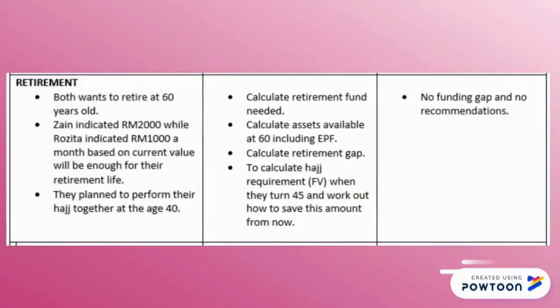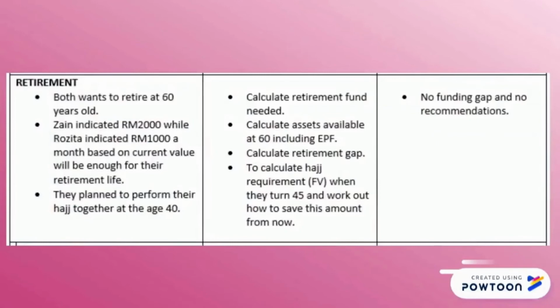Retirement. Both want to retire at 60 years old. Zine indicated RM2,000 while Rosita indicated RM1,000 a month, based on current value, will be enough for their retirement life. They plan to perform their Hajj together at the age of 40.